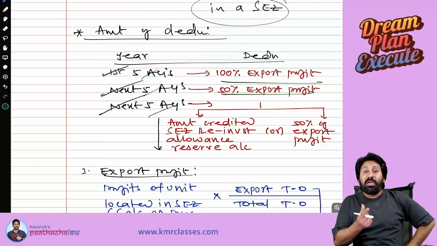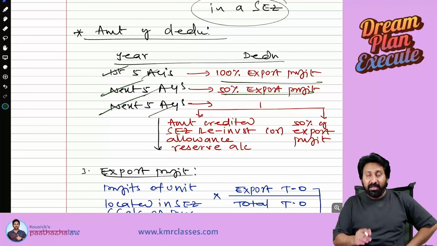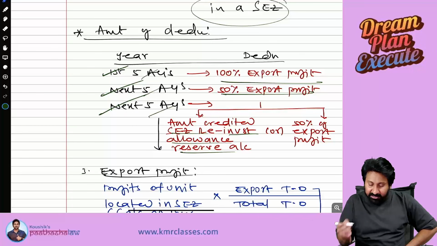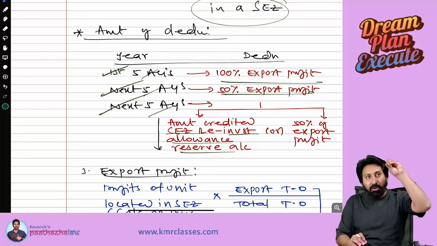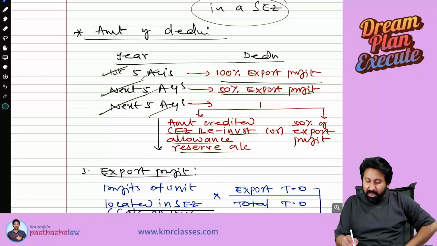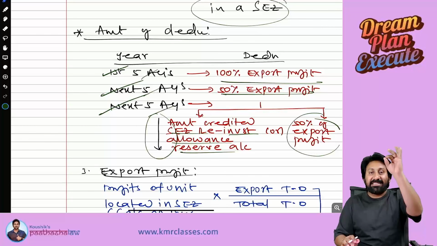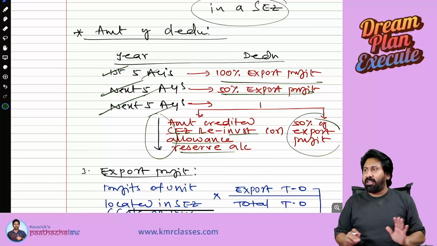Amount credited to a reserve called the SEZ Re-investment Reserve Account. To that account, you need to credit an amount. Okay, or 50% of the export profit, whichever is lower, will be allowed as a deduction. Very, very important. What are the allowed as deduction?